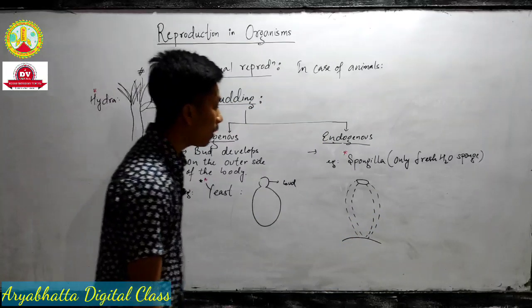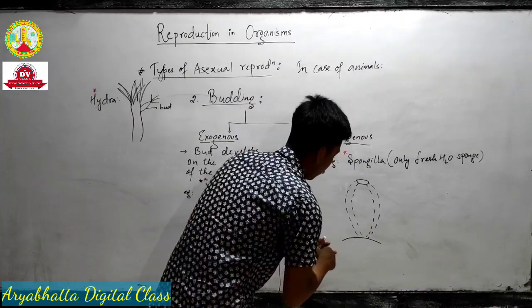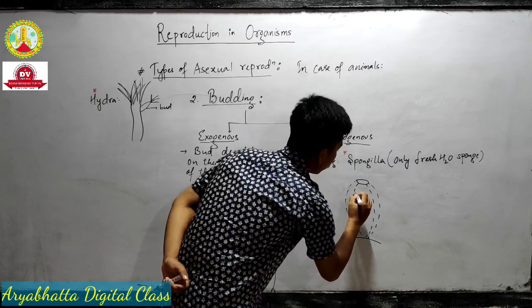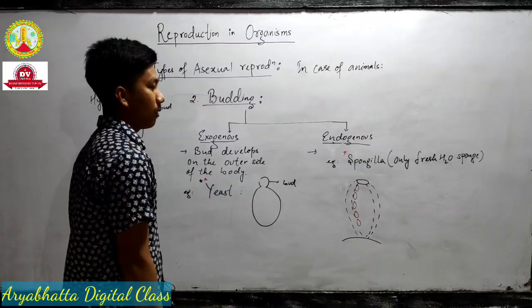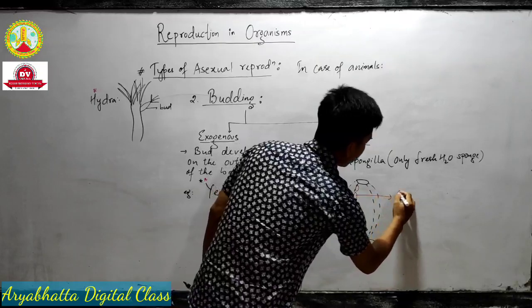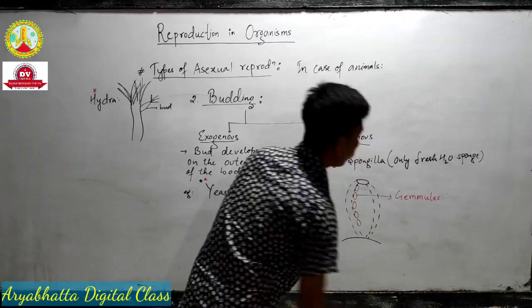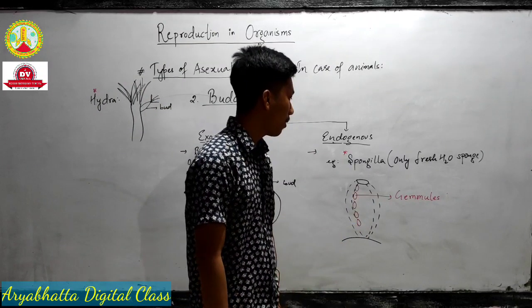On that layer, small tiny buds are attached partially. Those buds are known as gemmules, or gemmules, whatever you pronounce.